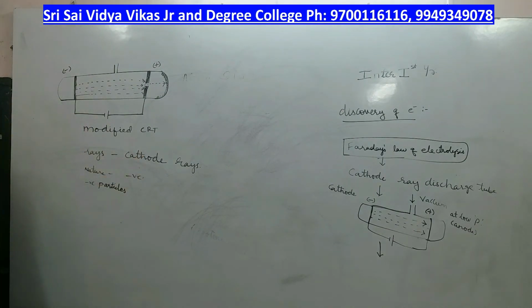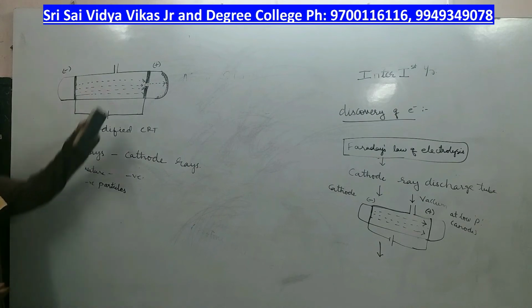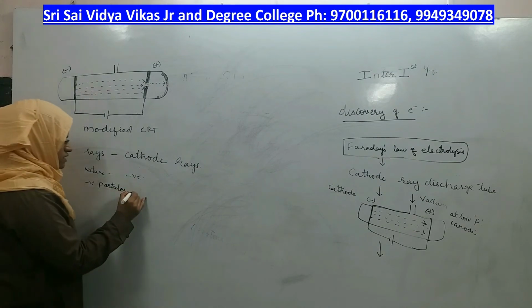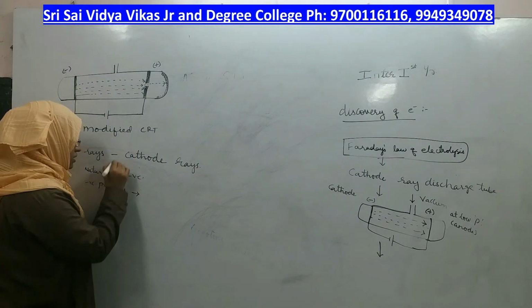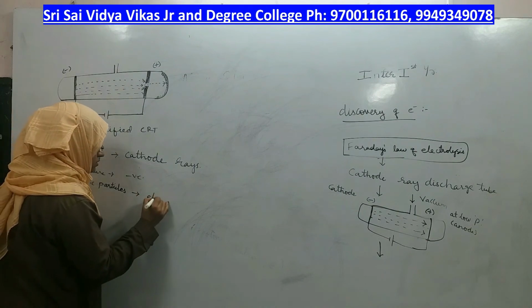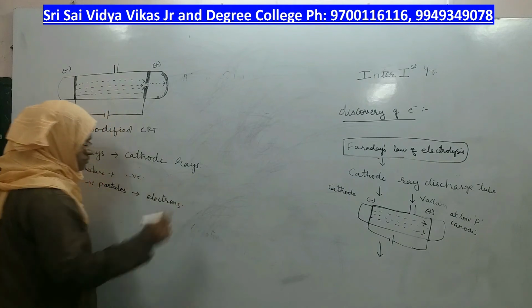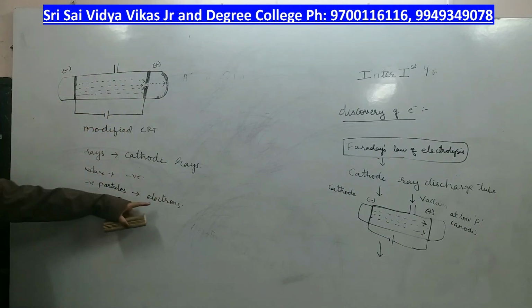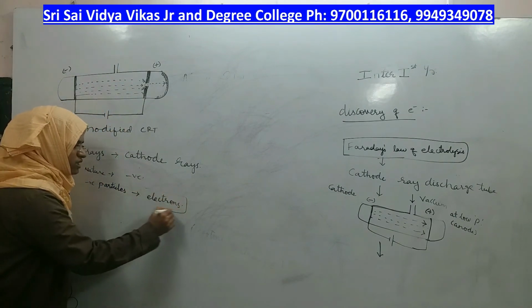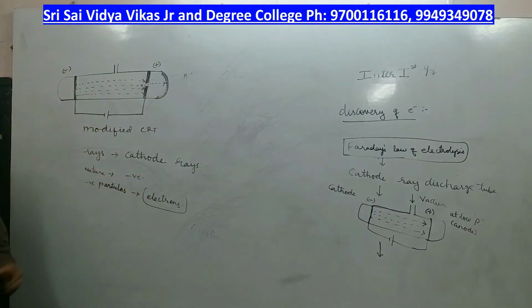Cathode rays have many negatively charged particles which are continuously striking the anode, and these negatively charged particles are named electrons. Right? What is the speciality of these electrons?